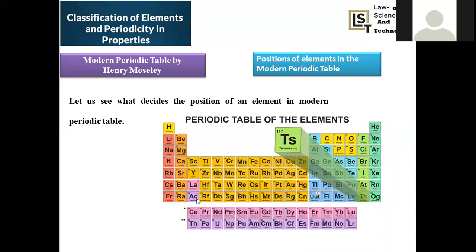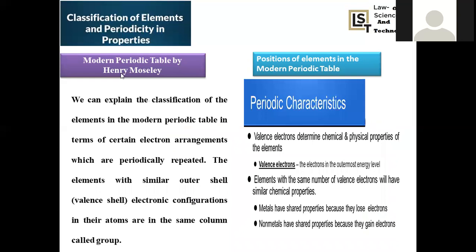You can say it is a long form of classification of all the elements. Periodic characteristics or valency electrons determine the chemical and physical properties of the elements. Whatever element you take, the valency electrons, how many electrons are present in the outermost shell, will be the major reason for its chemical and physical properties.